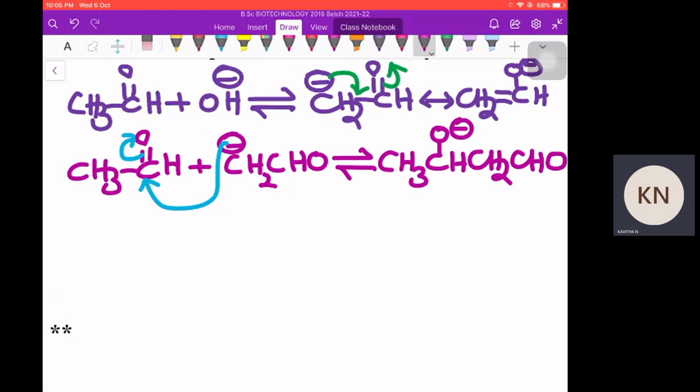This alkoxide ion will take up the proton from the water formed in the first step.